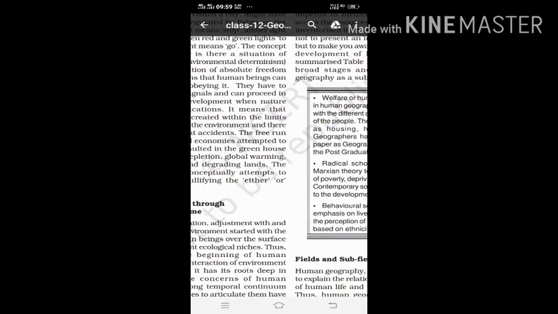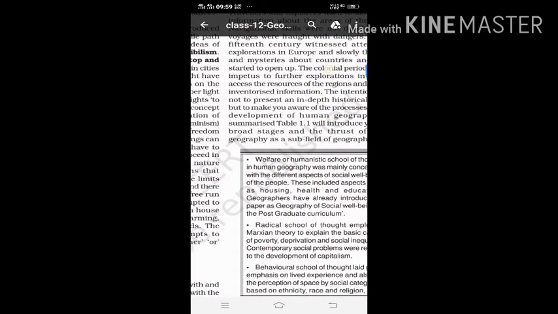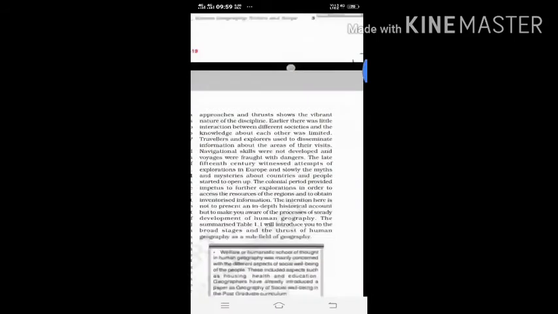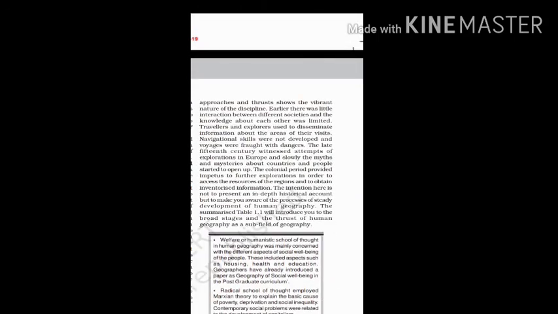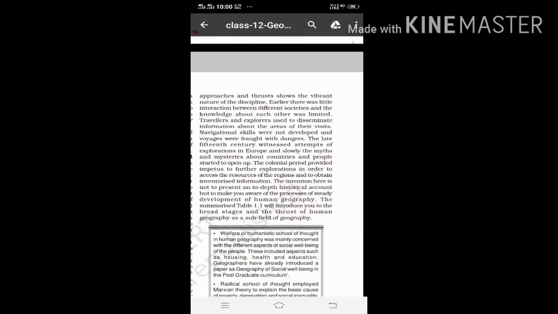Therefore, knowledge about each other was also limited. As in today's world, we talk to each other freely and friendly. But in those times, knowledge was limited about each other. That time, the information traveled only through travelers. As in today's world, we get information through mobiles, nets, and whatnot.